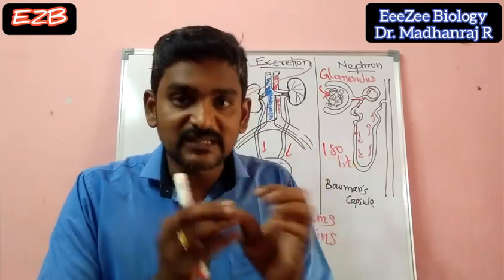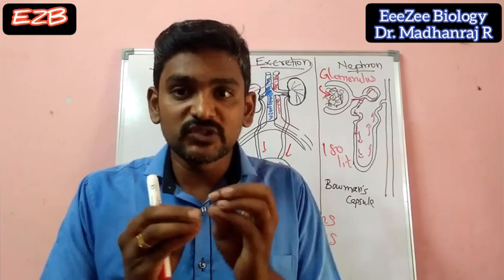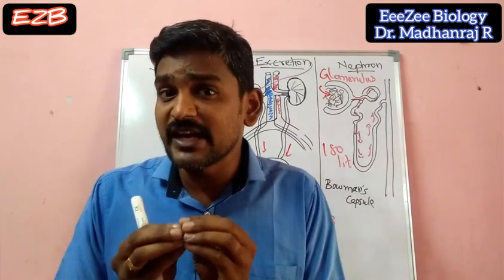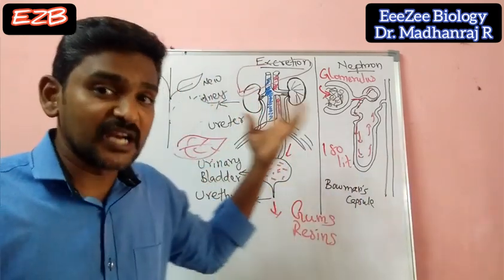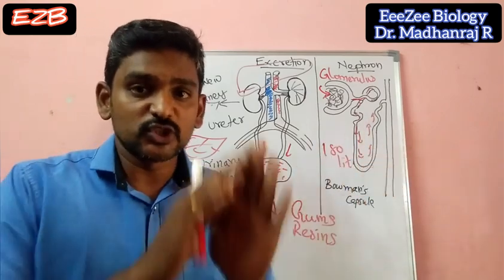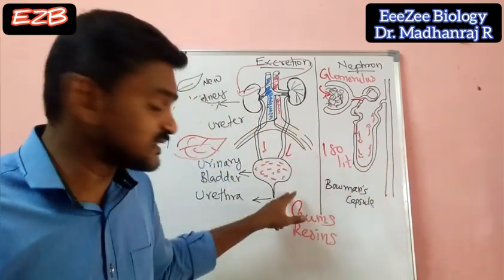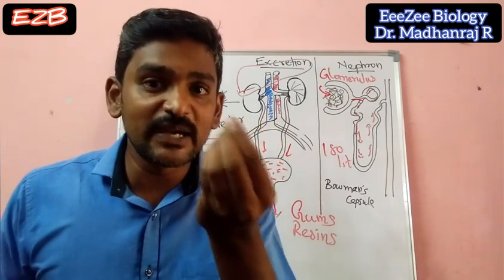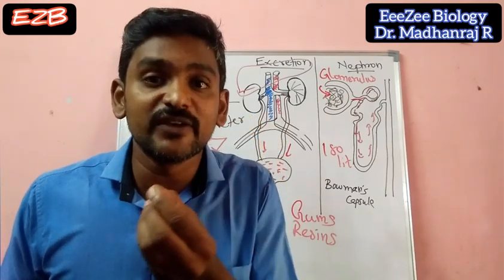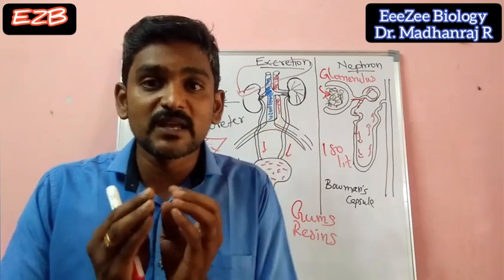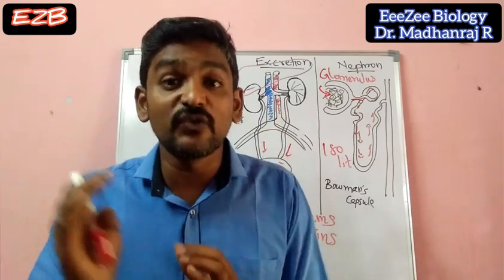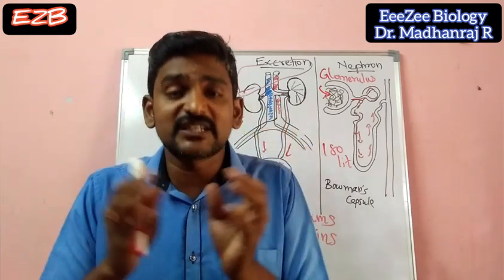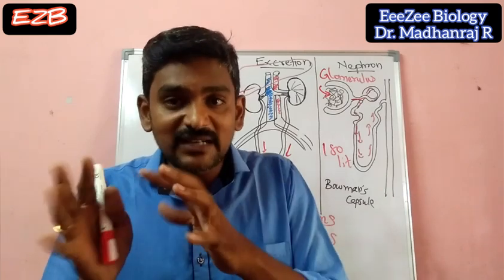So in case of plants, there is no specific organ, so they will be eliminating their waste materials through the leaves and older xylem. Through the stomata they will be eliminating, and resins and gums, which come out like a brown-colored waxy material through the trees and plants. So these are the elimination processes in case of leaves. This is how the excretion is taking place in plants as well as animals.